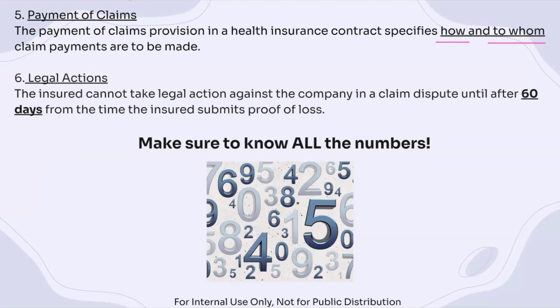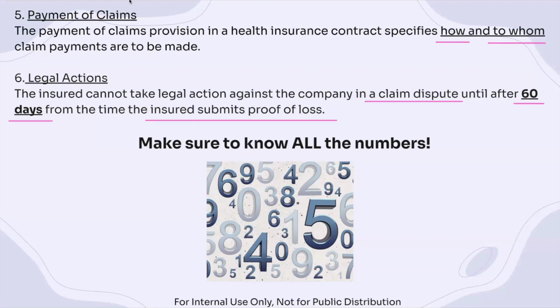And then lastly, we have the legal actions provision. This is where the insured cannot take legal action against the company in a claims dispute, which does happen sometimes, until after 60 days from the time the insured submits the proof of loss. So, 60 days from the time the insured submits the proof of loss.